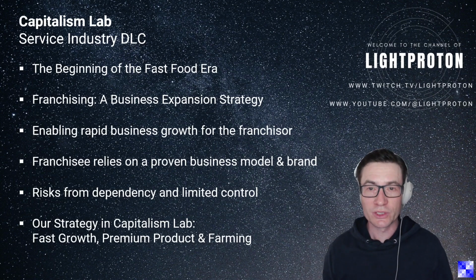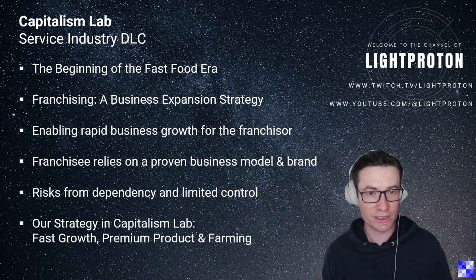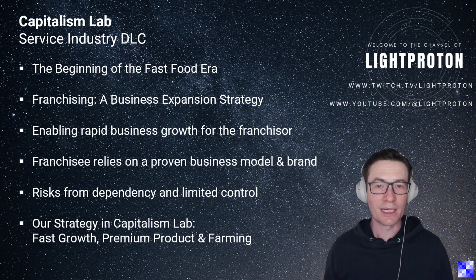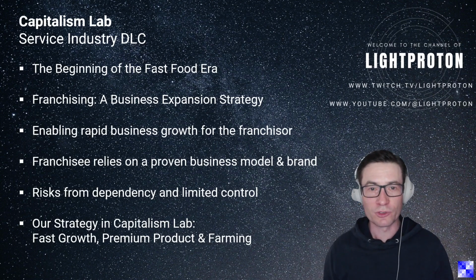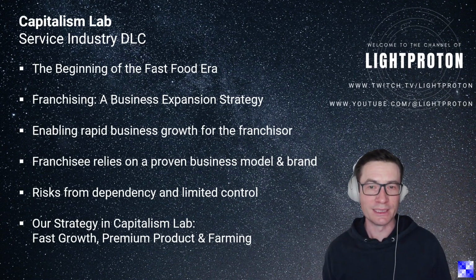Today, we will continue our journey with the DLC and take things to the next level by expanding into the fast food industry. We will build our own brand, set up our restaurants, and manage the entire supply chain, from ingredients to the final meal served.